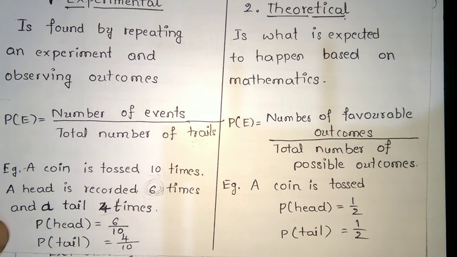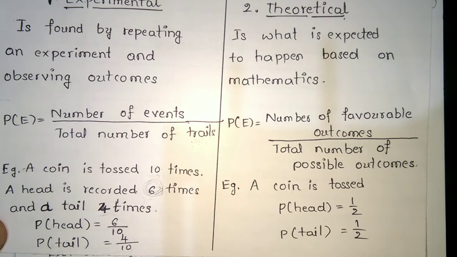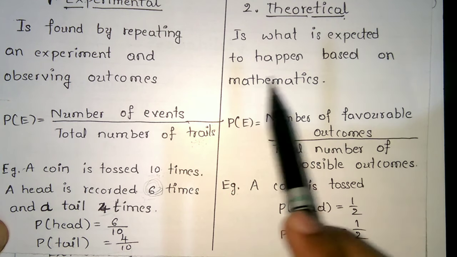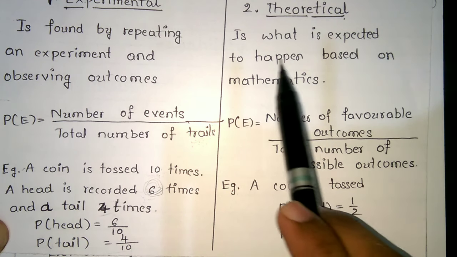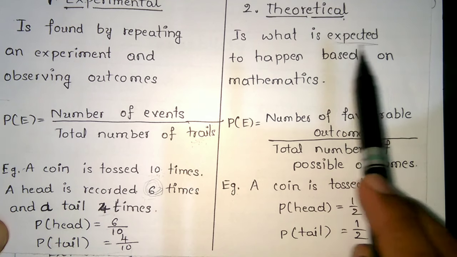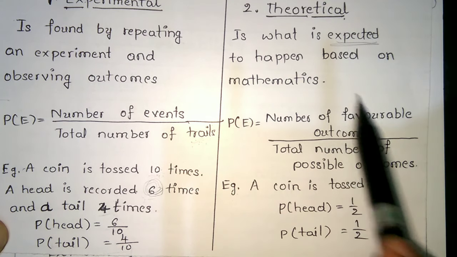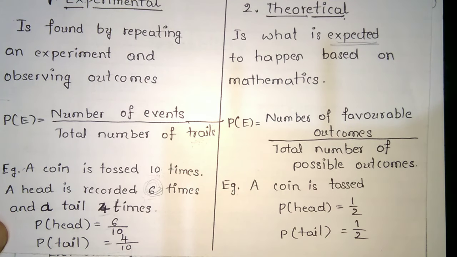Now, theoretical probability is what is expected to happen based on mathematics. The formula for theoretical probability, P of E, is the number of favorable outcomes divided by the total number of possible outcomes.